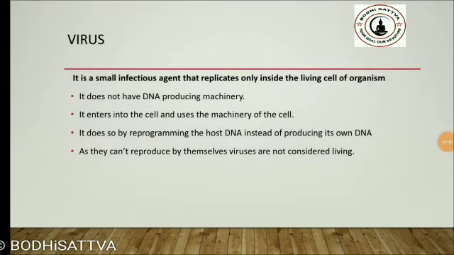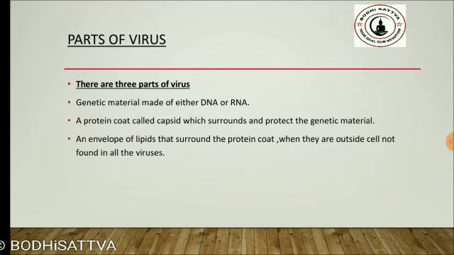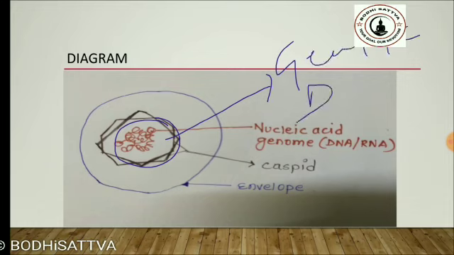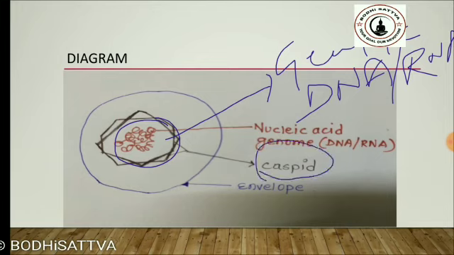Moving to the next, what are the various parts of a virus? We're going to see this with a diagram. Here at the center it has a nucleic acid genome. Basically it is the genetic material of the virus, which is either DNA or RNA, and this genetic material is coated with a protein layer which is known as the capsid.